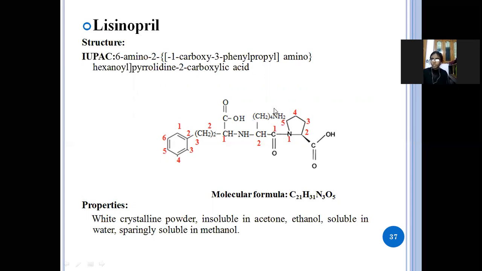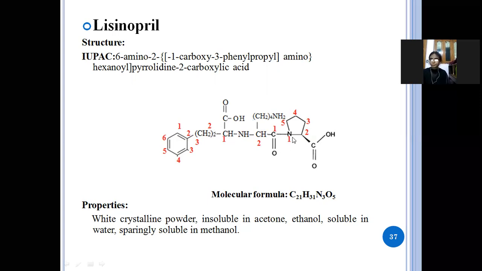So this is the hexanoyl, and this is the amino, and here the second position of the carbon atom is attached to an amino group, and this amino group is attached to 1, 2, 3 carbon atoms, which means propane. So in the third position of the carbon atom, the phenyl structure is there. And here in the first position, a carboxy group is there.